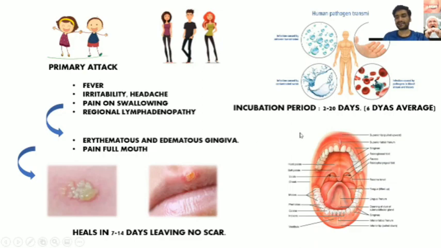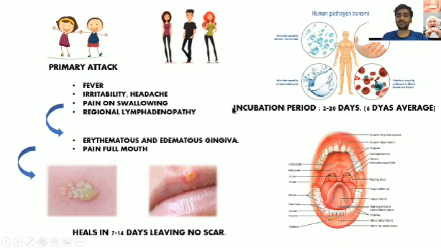The lips, buccal mucosa, floor of the mouth or tongue can also get affected, right? Next, vesicles with yellowish fluid will form, burst and lead to the formation of ulcers, which heal in 7 to 14 days, leaving no scar. The incubation period is 2 to 20 days.